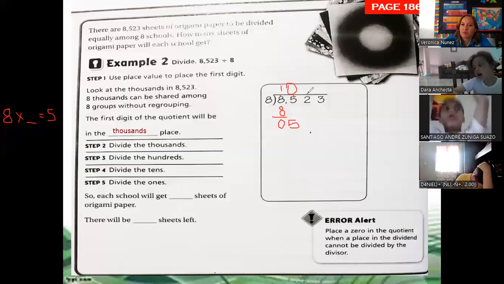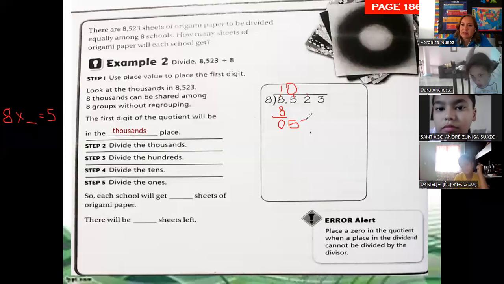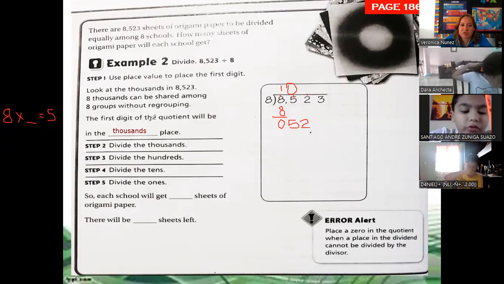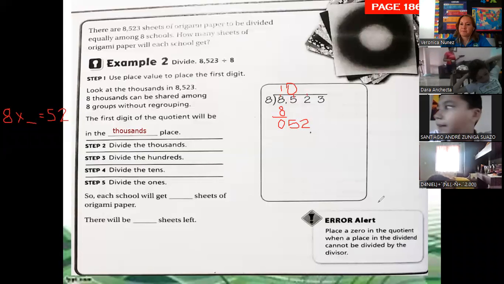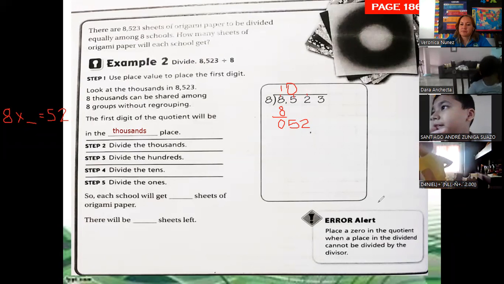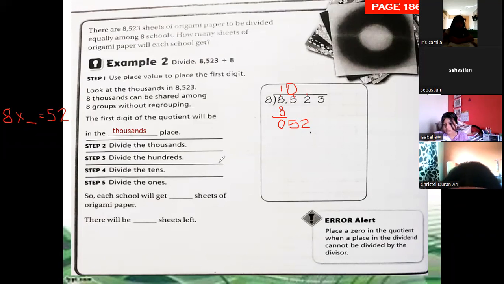And now I continue with the next digit. My number now is 52. 52 in the table of 8, not more than 8 times. 8 times 5 equals 40. The remainder will be 12. 12 is greater than 8, so there is a mistake.